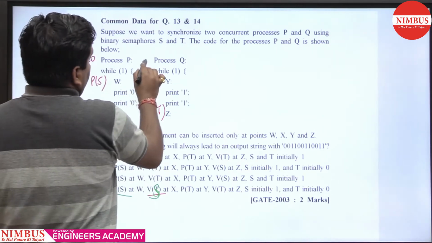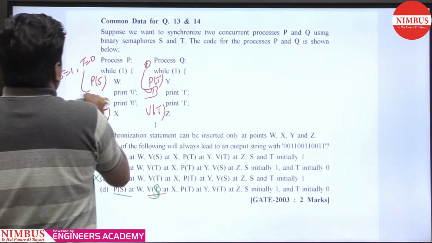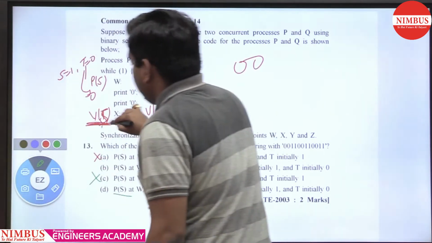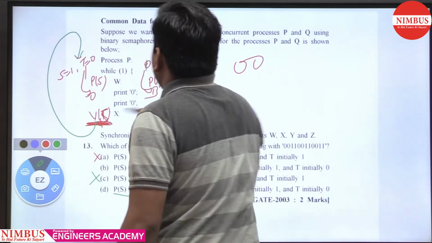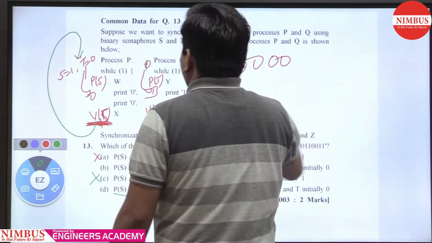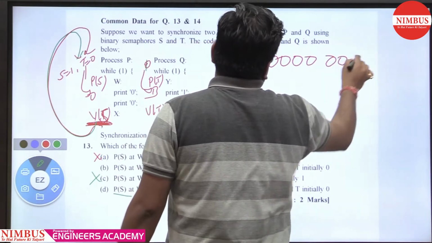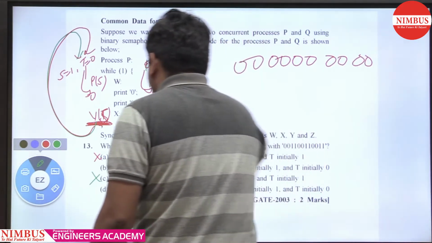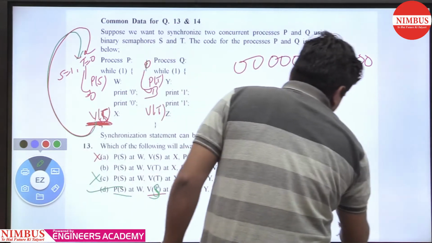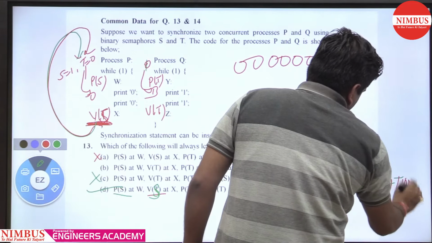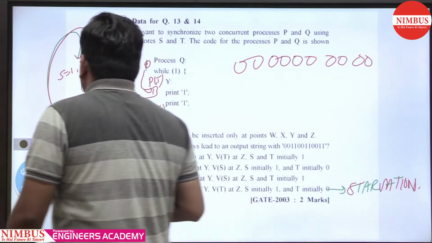What will happen? This one blocks, and this one goes 1 to 0 and prints 0 0. After completion it gives the signal to S. So again S is 1, then print 0 0, again 0 0, then 0 0 0 0. That option D leads to starvation.